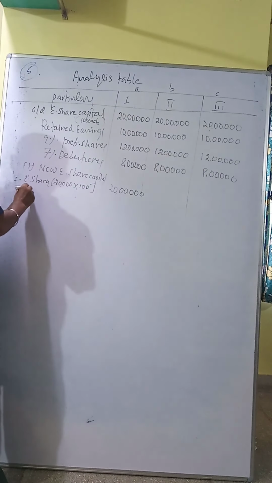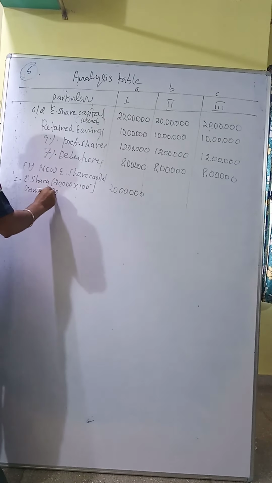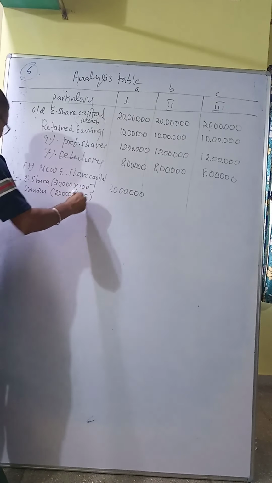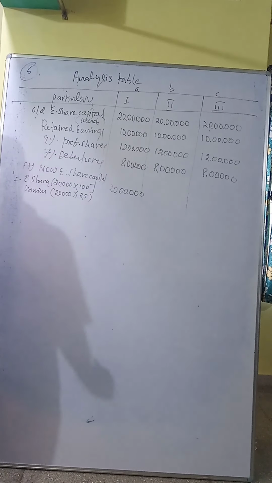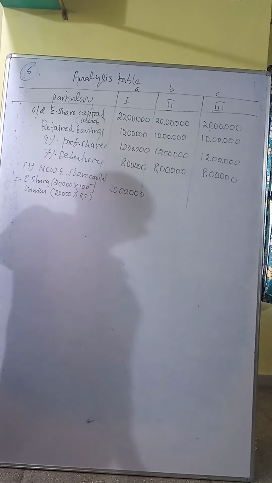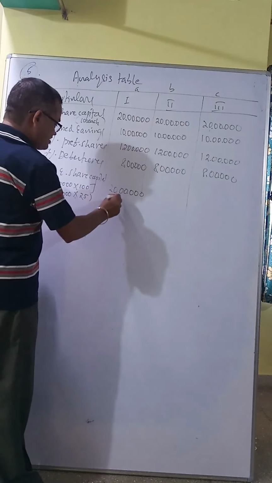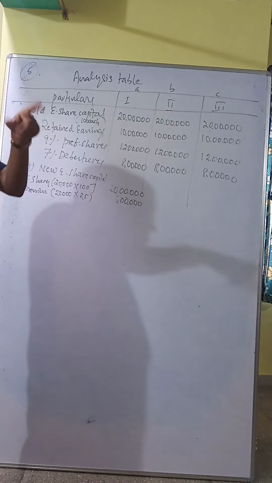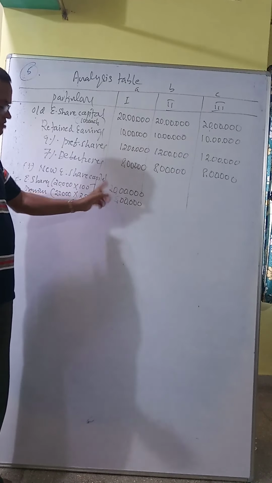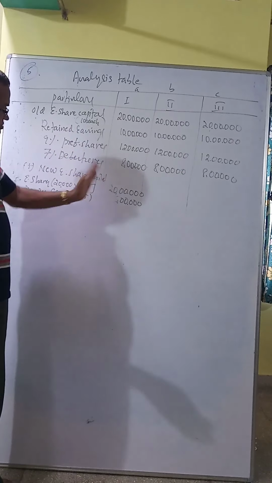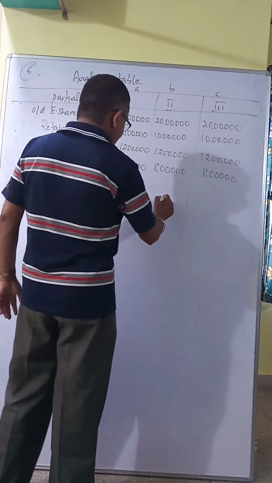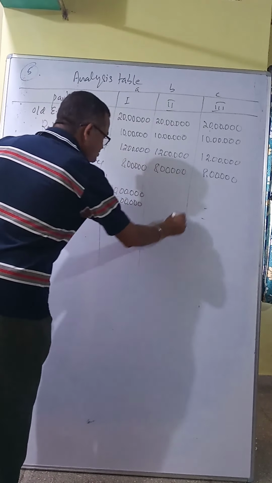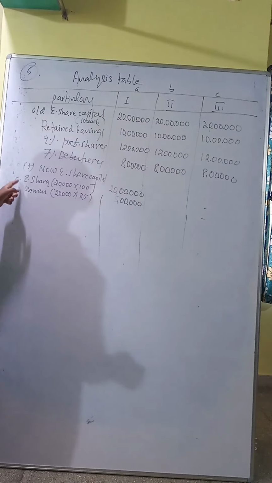Then we have to show the premium also. I will show you separately. See here, 20,000 into 25 rupees, that is called premium we have to show. That comes to 5 lakh. It is 100 plus 25, and I will show it separately because we want share capital separate and premium separate. So this is the first plan, point A, I wrote.